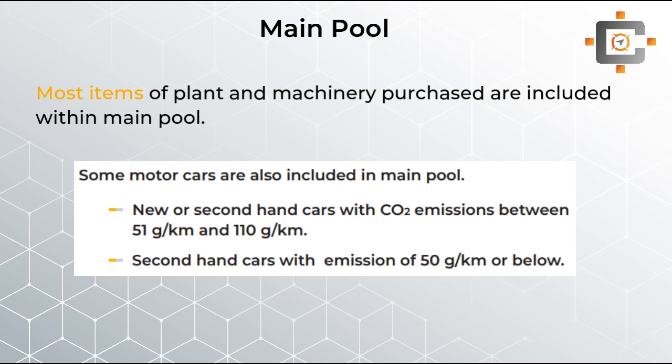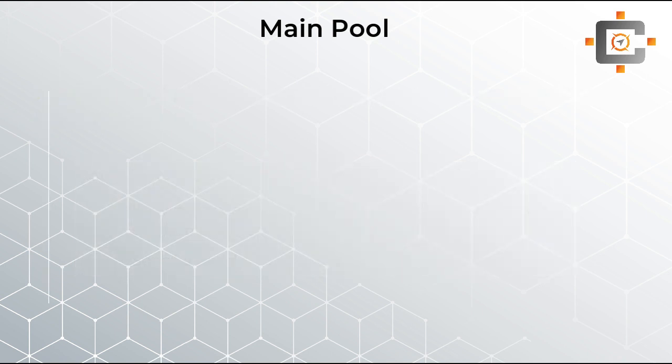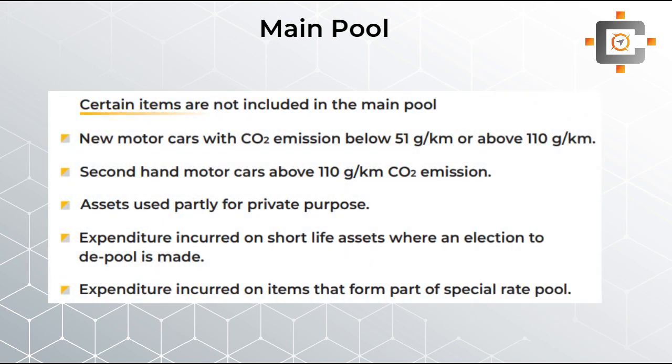under the main pool. But students, here we have given some specific exclusion list, which means these are the assets which can never be included in the main pool, like the new motor car with the CO2 emission rate of below 51 gram or above 110 gram. And the second-hand motor car with the CO2 emission of above 110 gram per kilometer cannot be included in the main pool.